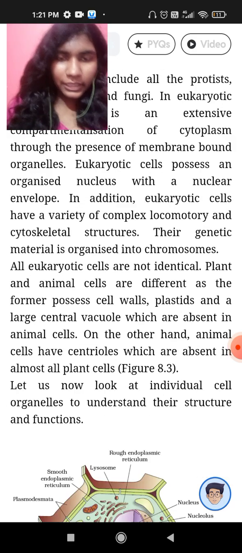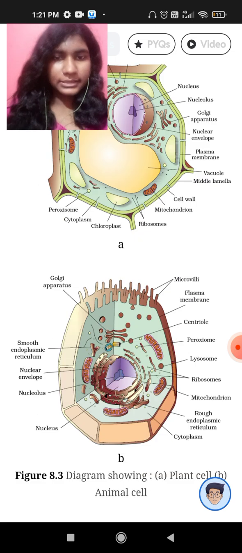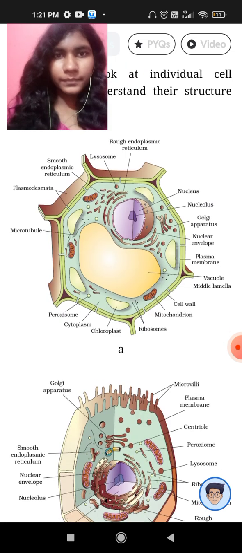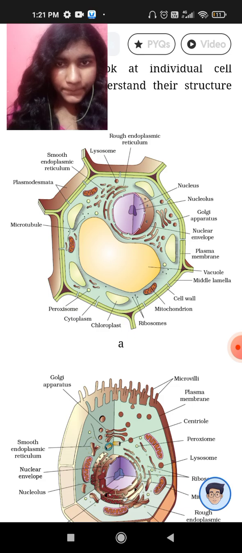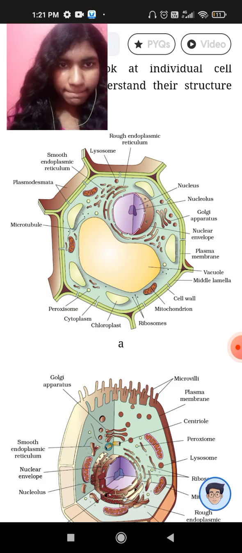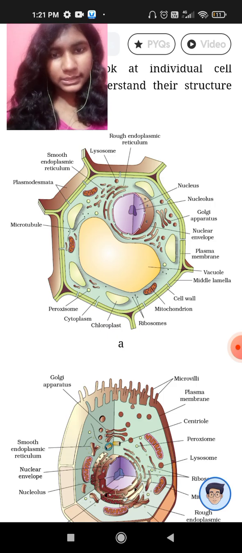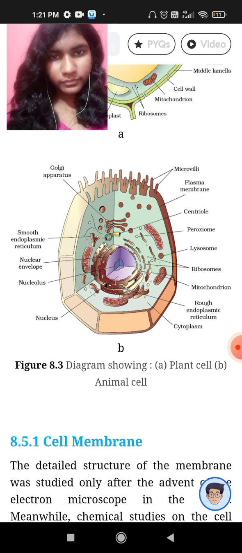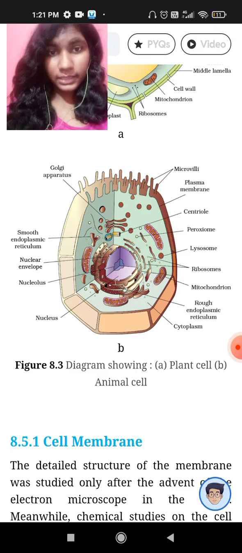And we have eukaryotic cells. This is a plant cell, and this is an animal cell. The plant cell has a cell wall and a chloroplast. It also has a vacuole, a large vacuole which is not present in animal cells. It has a centrosome; centriole and centrosome are almost the same. And lysosomes.